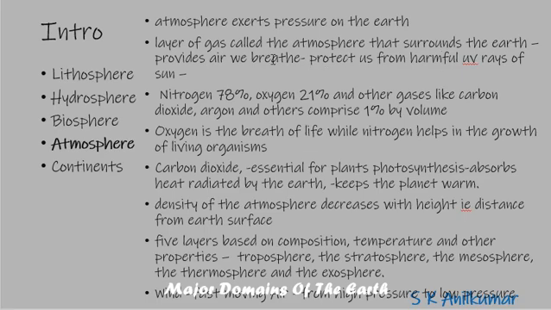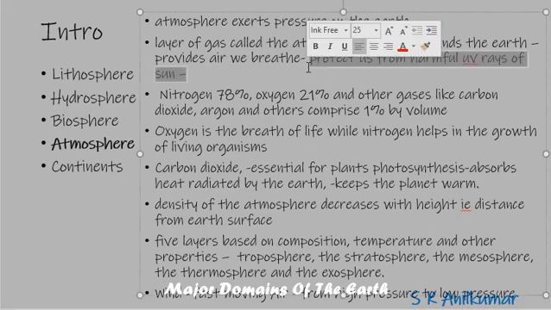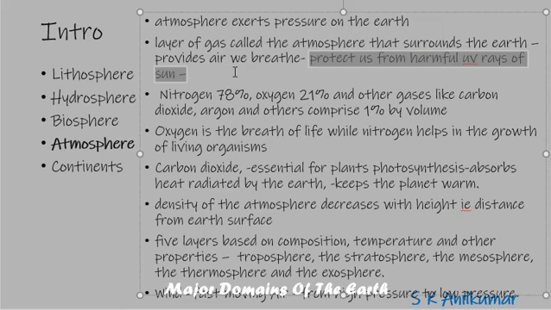How does it help? It helps us breathe because oxygen is there. More importantly, it protects us from the harmful UV rays of the sun. That is why we say the ozone layer has to be there. The ozone layer should not have holes because of pollution. Oxygen is the breath of life, part of the atmosphere, so it is very important. Carbon dioxide is essential for plants for photosynthesis, so it is also very essential.